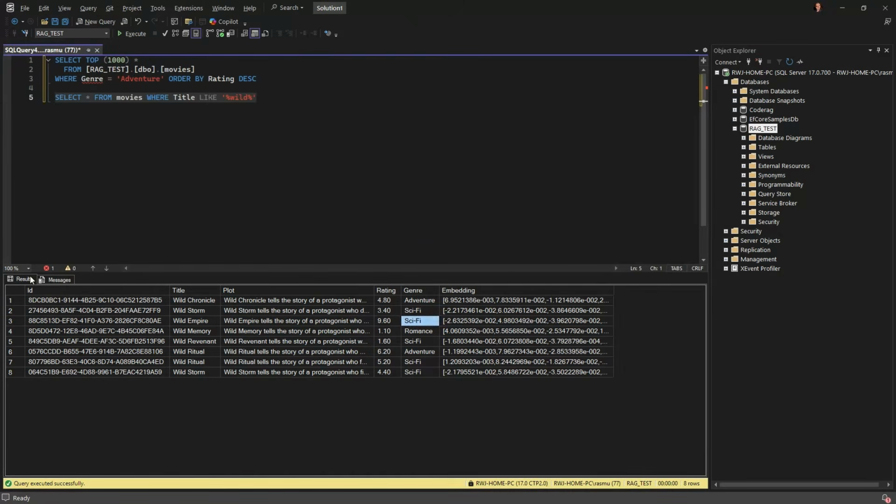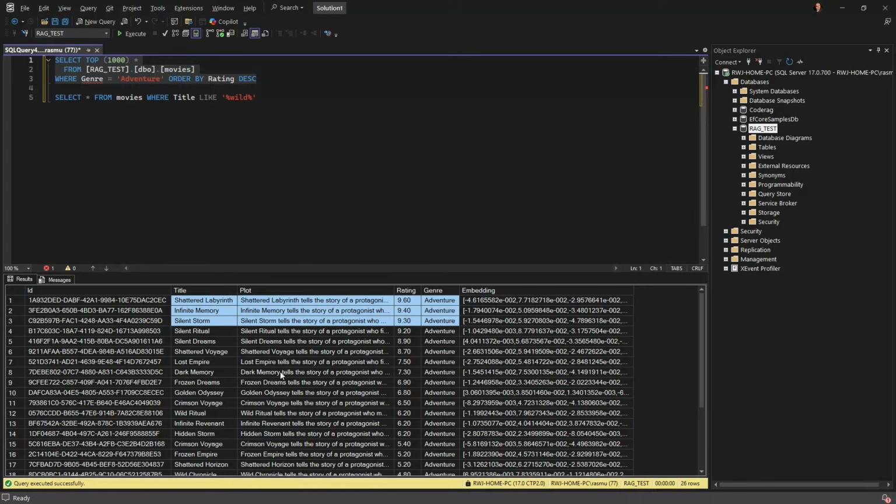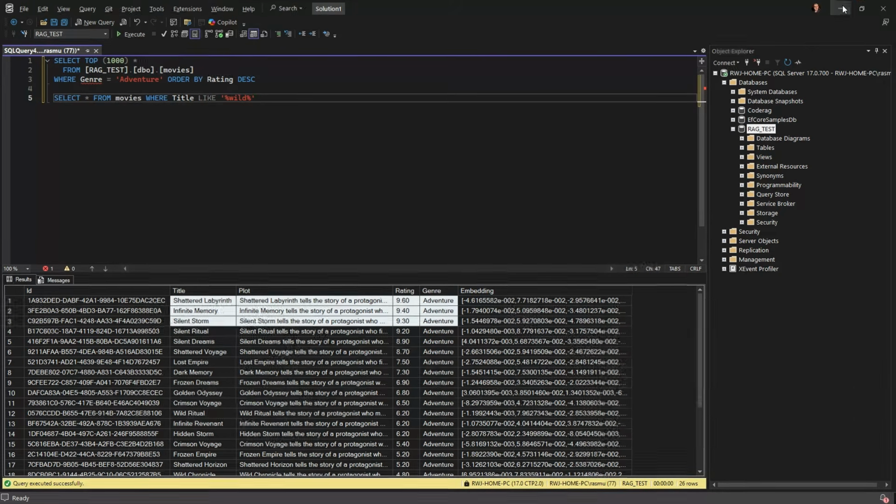Probably the best would be to write this SQL statement: give me all the movies back that have the genre adventure, and order them by rating descending, and take the top 3. Sort of what we get from the AI, but when we have more structure, we can write better code, faster code, more cost-effective code that way.